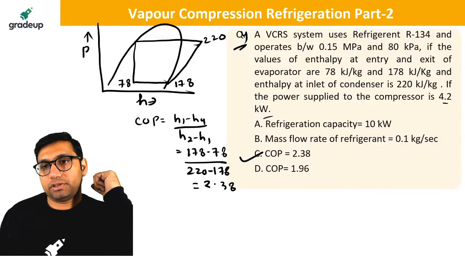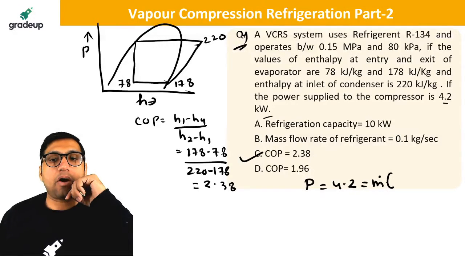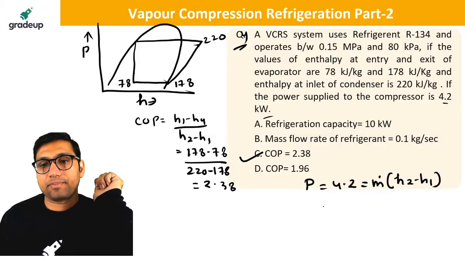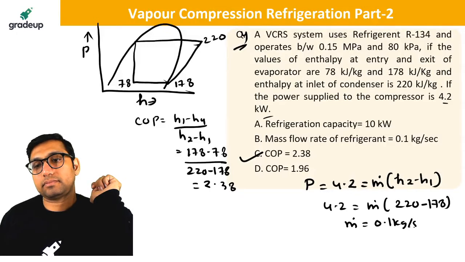What about the other options? You know that power supplied is given, 4.2. Power is equal to mass flow rate into H2 minus H1. So 4.2 will be equal to mass flow rate into H2 minus H1, which is 220 minus 178. So from here you can get the mass flow rate, which will be 0.1 kg per second.